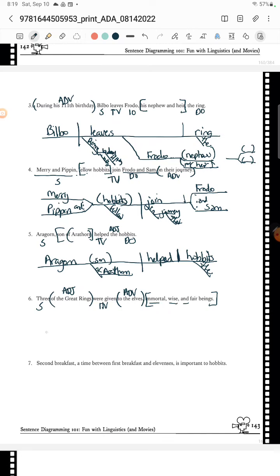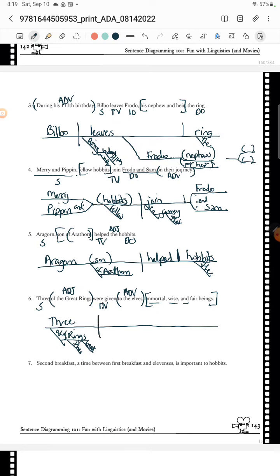So, okay. I probably, you know what? I'm just going to do it right now. I should make that line higher because I'm going to have a lot of stuff going off the bottom. Okay, so I have 3, and I know that it's 3 of the rings. If you want, you could put great rings up there because they are capitalized, or you could pull it apart, like I pulled it apart here, the great rings, but you could also do the, and then great rings up here if you want.